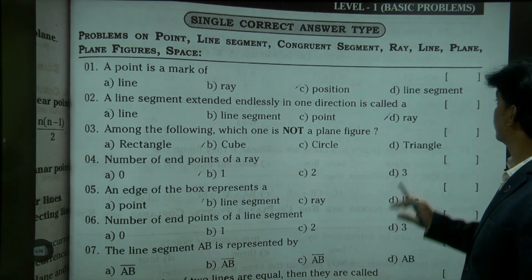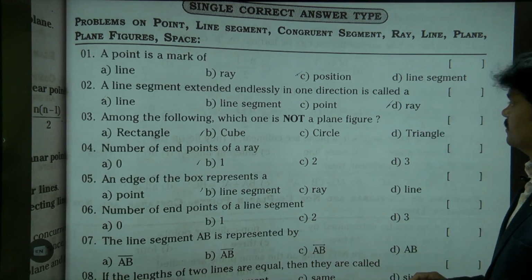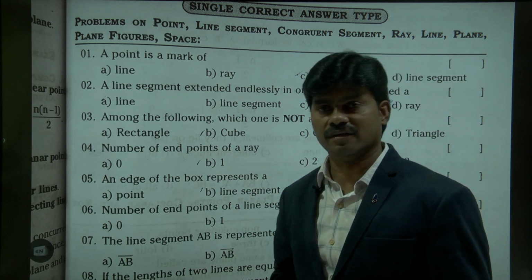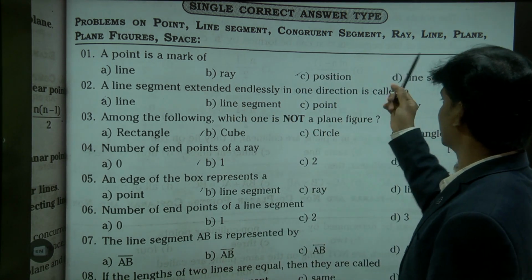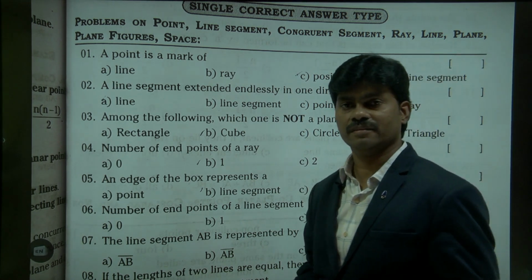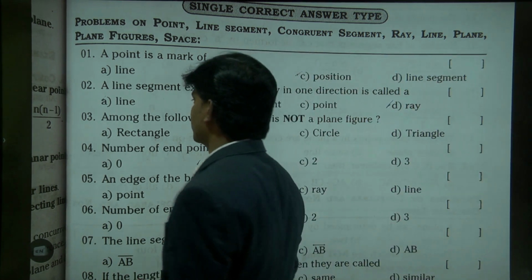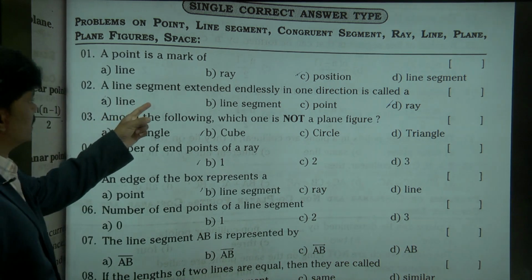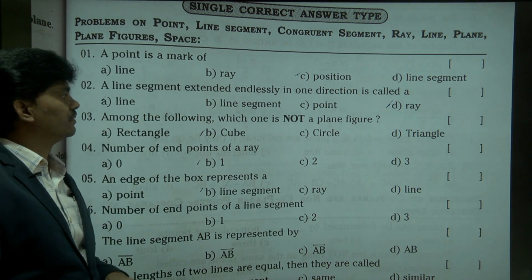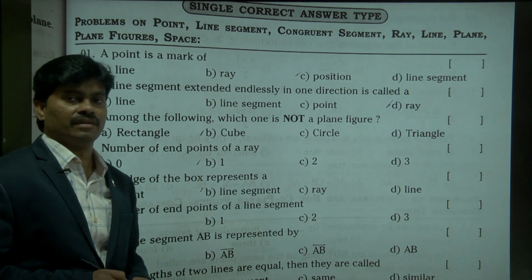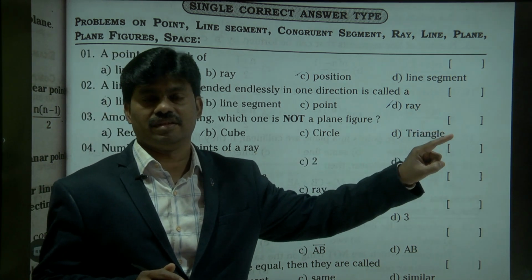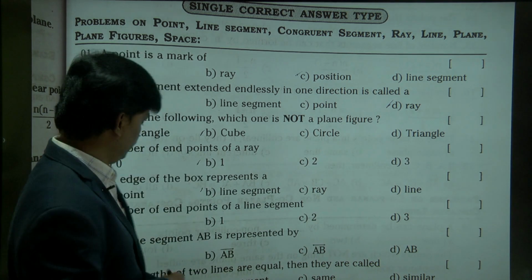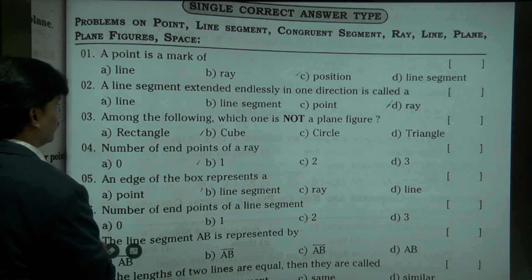A point, first one. A point is a mark of: line, ray, position, line segment. Point is a position. Okay. Second, a line segment extended endlessly in one direction. Line segment extended in one direction, that is ray. Represent like this.